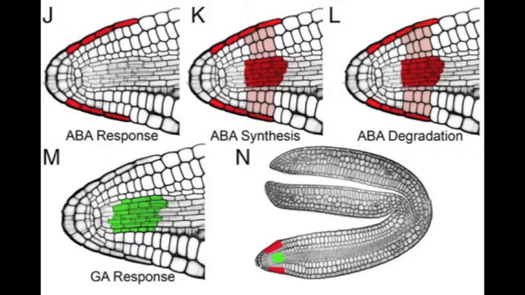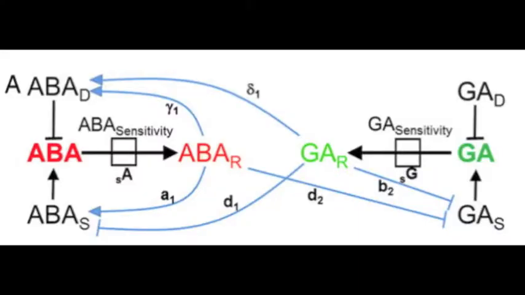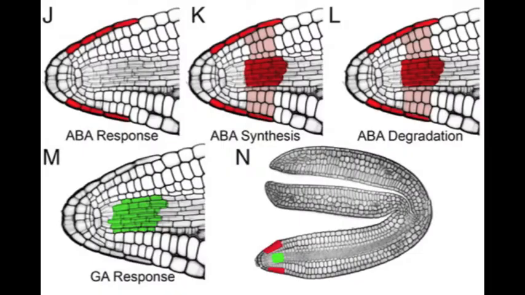What we did not expect, given the fact that there's an antagonism between each ABA and GA, which appears to occur at the level of abundance in the hormones. So as stated by the hormone balance theory, it's the relative abundance of each of these hormones that determines the developmental state of the system. So if you have more ABA than GA, it's a dormant seed, and when GA overtakes ABA in its abundance, it's a germinating seed. What came as a surprise to us was the fact that the cells which respond to each ABA and GA were not the same,